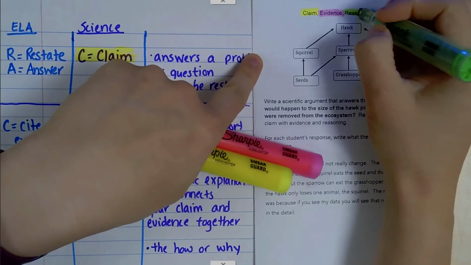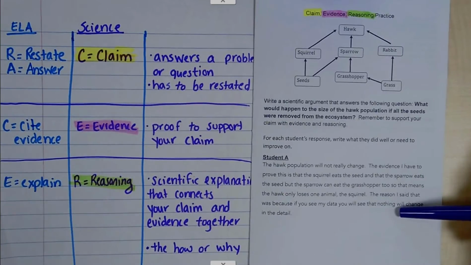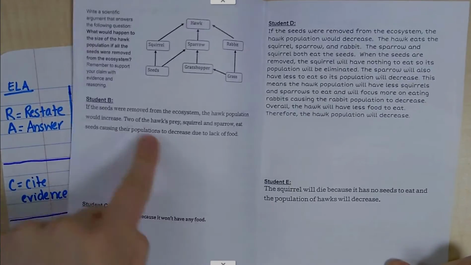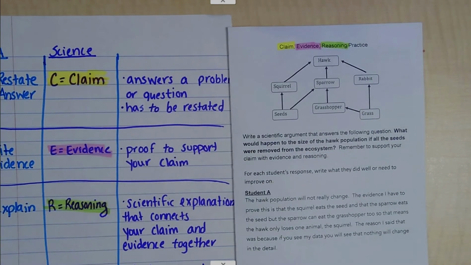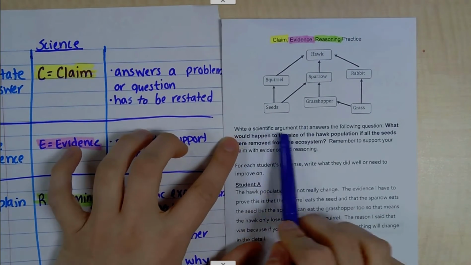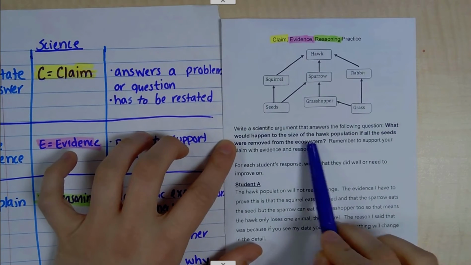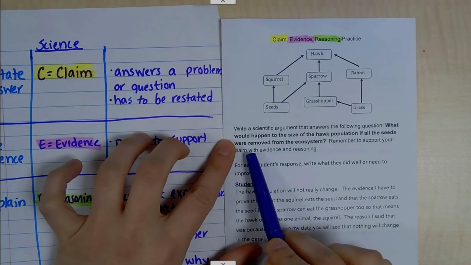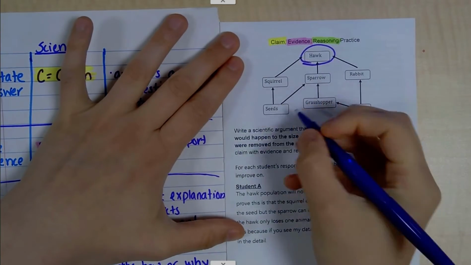And so with this, these are some practice problems that kids in previous years have completed, and as you know, some people have less than desirable handwriting, so I just typed it and I put them in different fonts so that we can critique or give them some feedback on what they did well, what they need to improve on. So everybody got the same question. It says, write a scientific argument that answers the following question. What would happen to the size of the hawk population if all the seeds were removed in the ecosystem? So we want to know what will happen to the hawks if the seeds were removed.